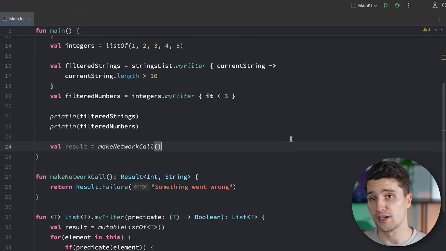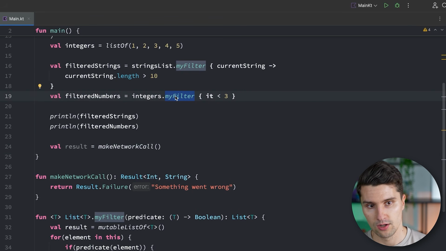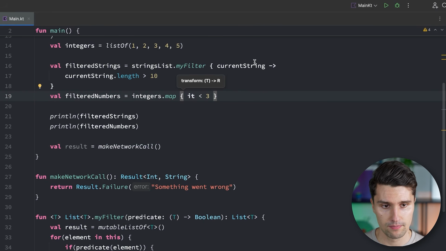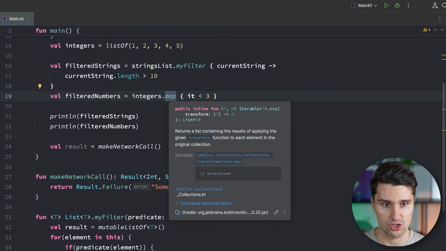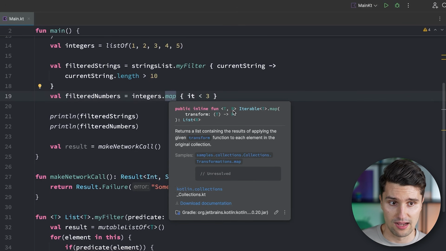Another example of a function where you need two generic type arguments is the map function. You've seen this before. So if we use map here and check the function signature by hovering over it, you can see this makes use of two generic arguments, T and R, where T is the type of class that we call this on, so an iterable of type T, for example, integer. And R is then the class or the type that we want to map each element to.